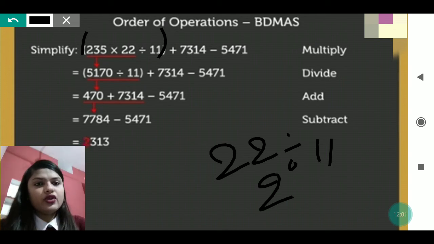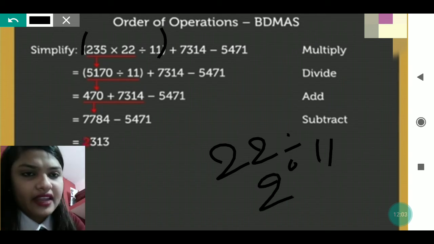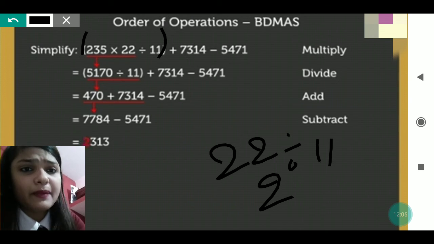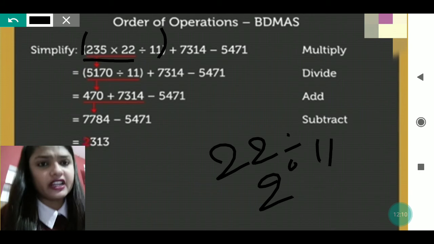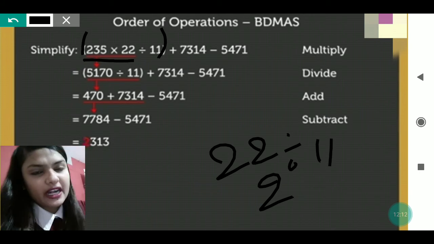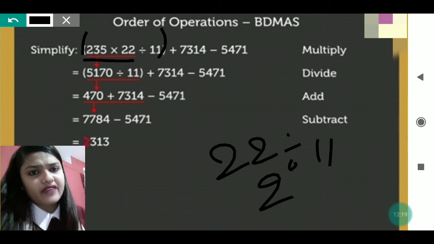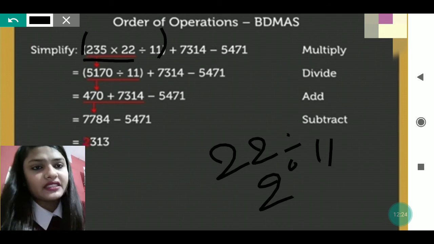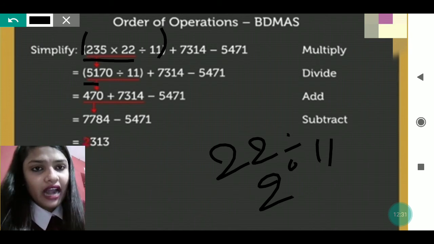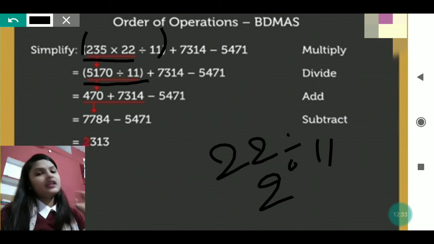Here, multiplication is being done first under the bracket. 235 multiplied by 22 we are doing, and we get 5170 divided by 11, plus 7314 minus 5471.